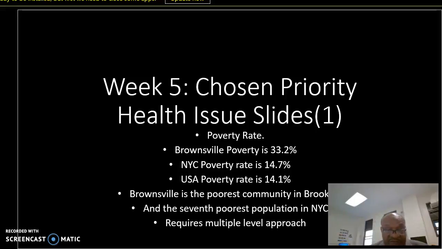This requires a multi-level approach to see how we can reduce the poverty rate in Brownsville. Other facts I want to bring up are some risk factors that contribute to this poverty rate. To mention a few, we have unemployment, single parenthood, low education, and rent burden. The contributing factors also include race and ethnicity, which I will explain later.